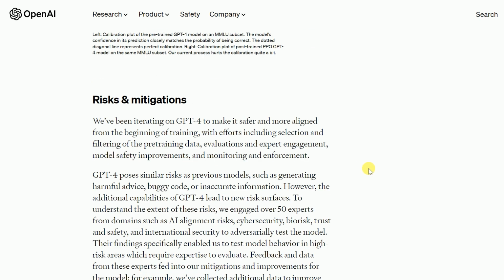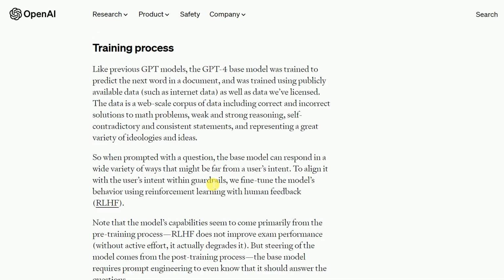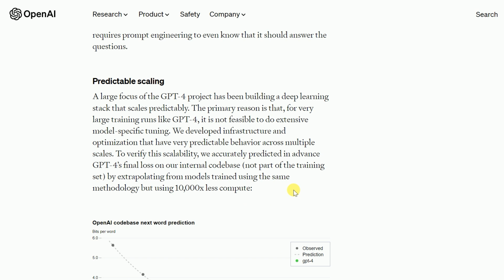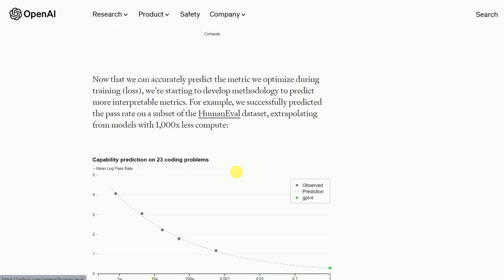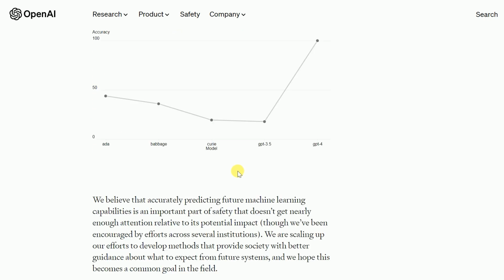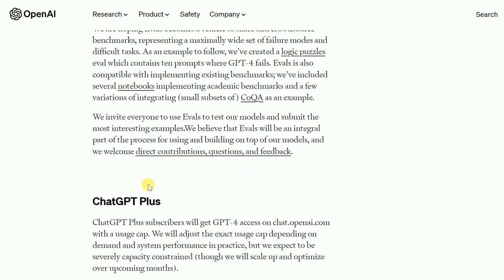All right, so here are some risks and mitigations. That is fine, that is always the case. For training, we can also use the APIs and train the model. Predictable scaling, that's amazing. And there are also other capability predictions with their performance measures. The evaluation is open source, so we can use it and try it in evaluation mode.